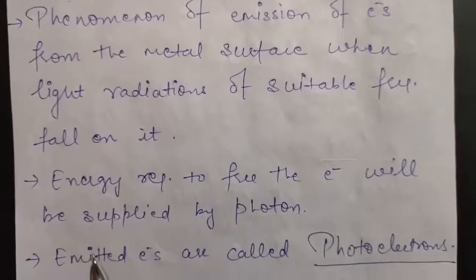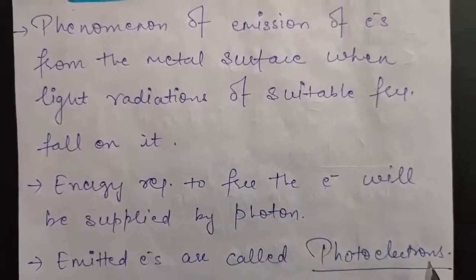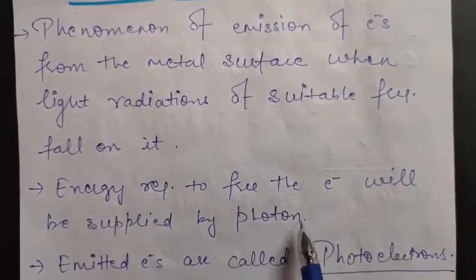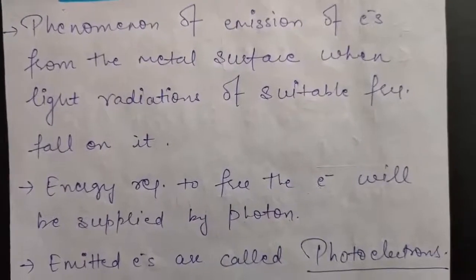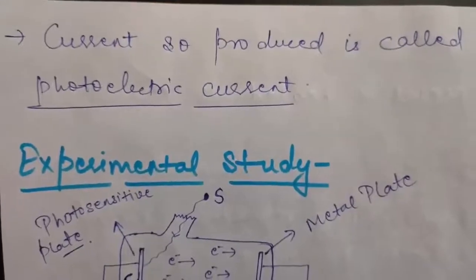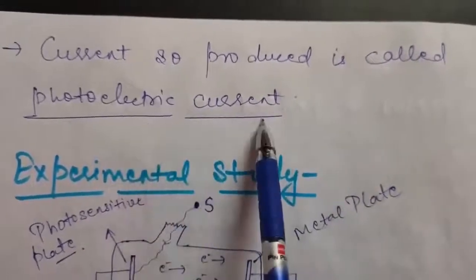Okay, so the electrons that are emitted in this case are called photoelectrons because they are ejected by photons. And as you know, if electrons are ejected, that means there will be some current, obviously. So the current so produced is called photoelectric current.